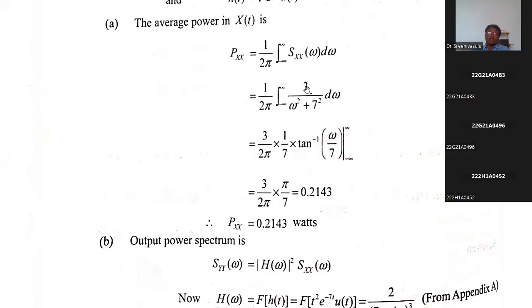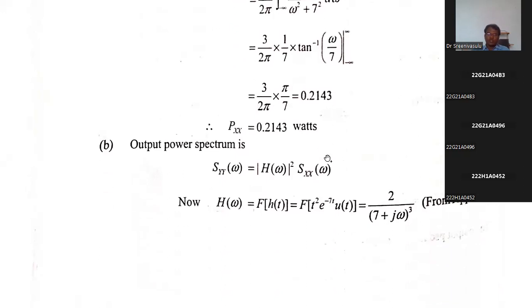So we get the integral from minus infinity to infinity of 3 divided by omega square plus 7 square, where 49 we are representing as 7 square, into d omega. It is like the formula: integral of 1 divided by a square plus omega square is 1 by a tan inverse of omega by a. Now substitute the limits, minus infinity and plus infinity. If you substitute plus infinity, you get pi by 2. If you substitute minus infinity, you get minus pi by 2. Pi by 2 minus minus pi by 2 is pi. So that is the average power.